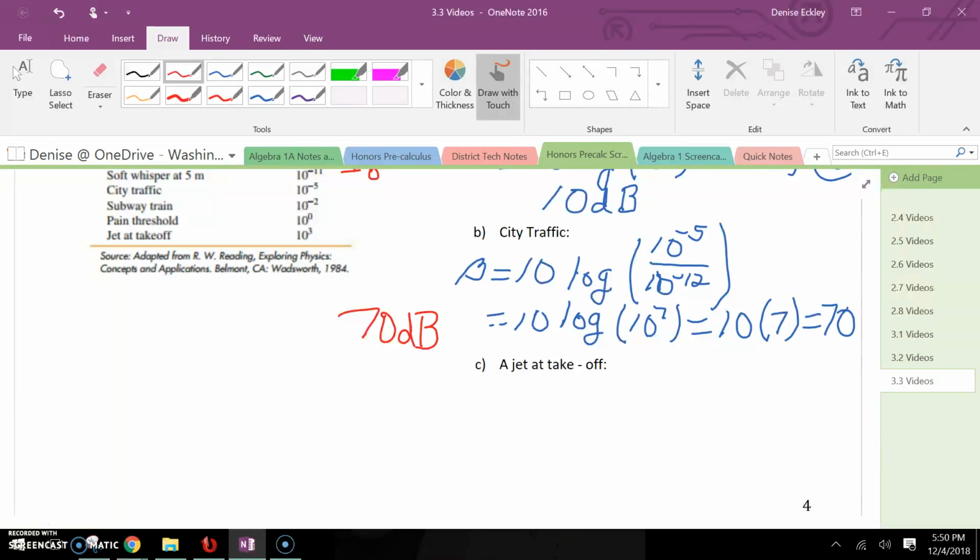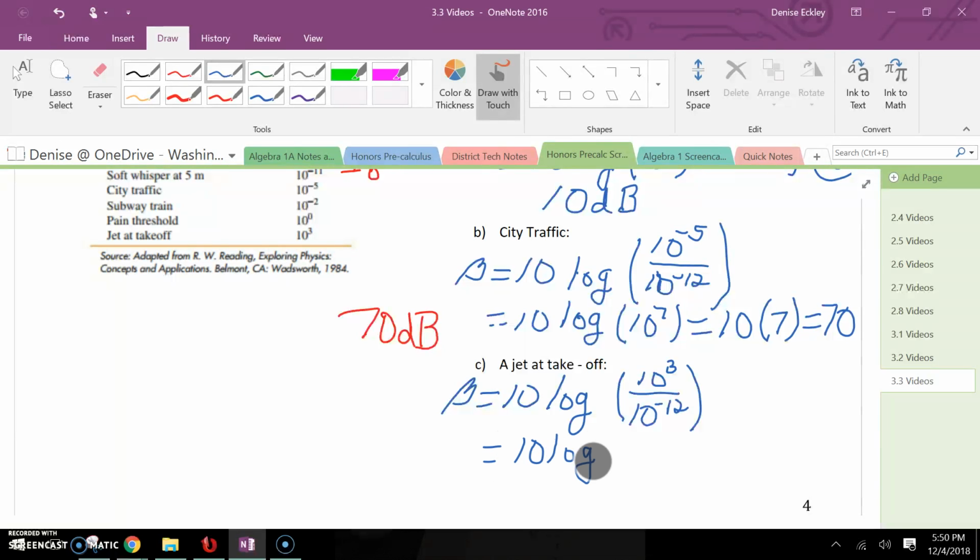And then finally, a jet at takeoff. We're going to have 10 times log of, and we can see at the bottom of our chart that jet at takeoff is the highest value. It's at 10 to the 3rd power over our threshold of hearing, which is 10 to the negative 12 power. So this gives us 10 times the log of 10 to the 15th power. So this gives us 10 times 15. So our value here is 150.